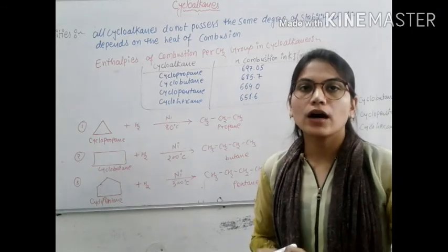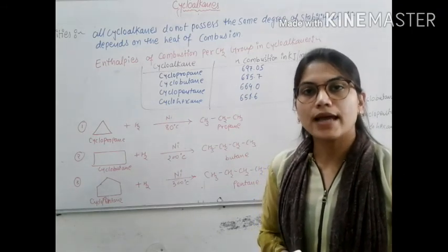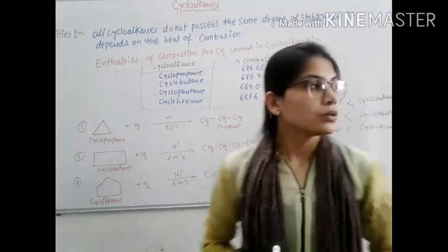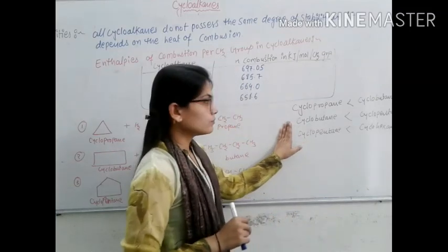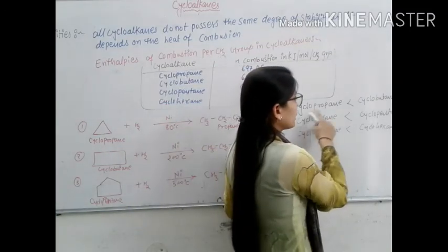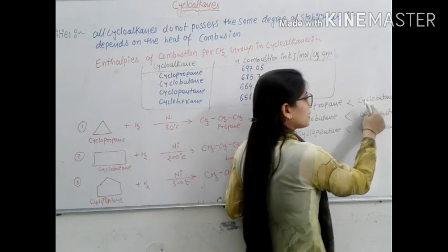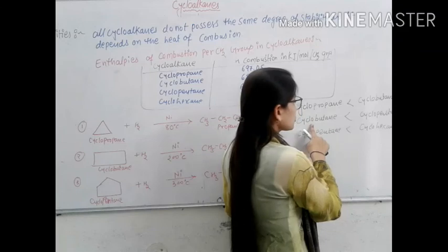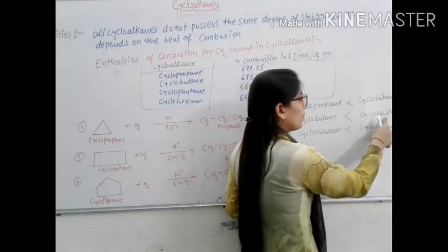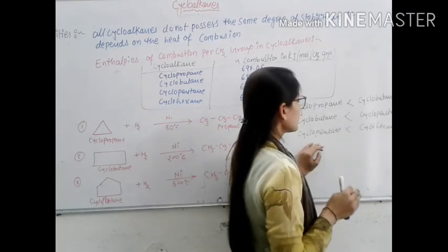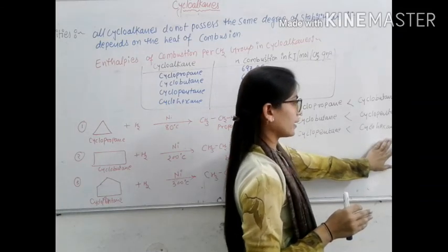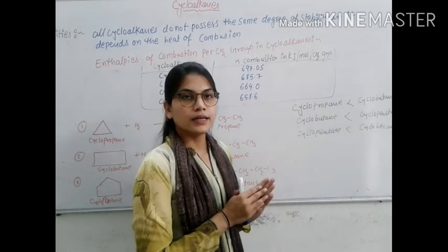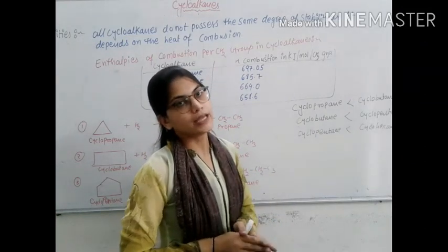The stability of up to 6-membered cycloalkanes in increasing order is given below. Cyclopropane is less stable than cyclobutane. Cyclobutane is less stable than cyclopentane, and cyclopentane is less stable than cyclohexane. All of this is the description of the stability of cycloalkanes.